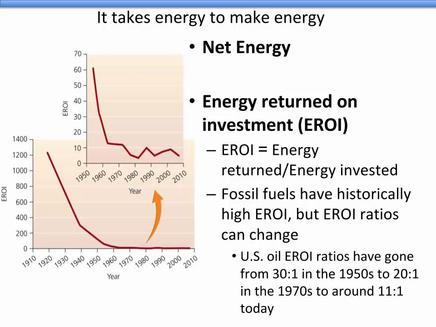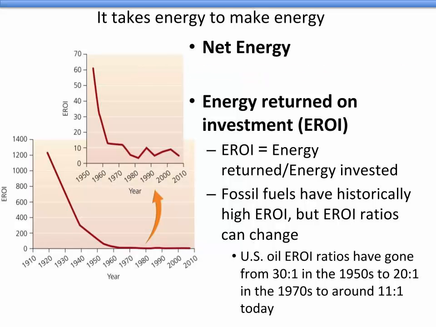We must locate, extract, process, and deliver the energy we need. All of these things can be considered investment energy. It's important to understand the amount of energy that remains after the investment energy is accounted for. This amount of energy that is left over is called net energy, or the difference between energy returned, in other words, the amount of energy you got out of the resource, and the energy invested in getting that energy out of the resource. Therefore, net energy equals the energy returned minus the energy invested.